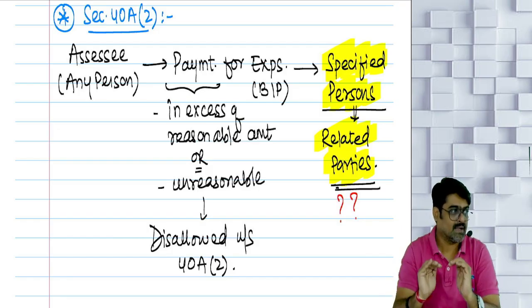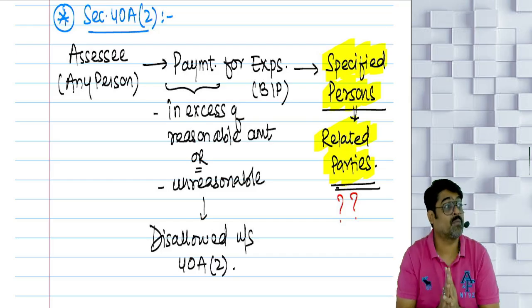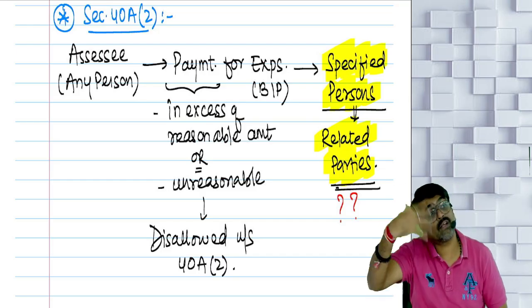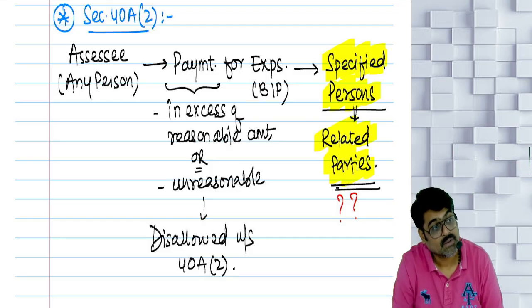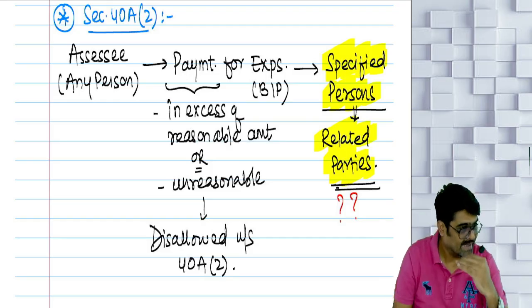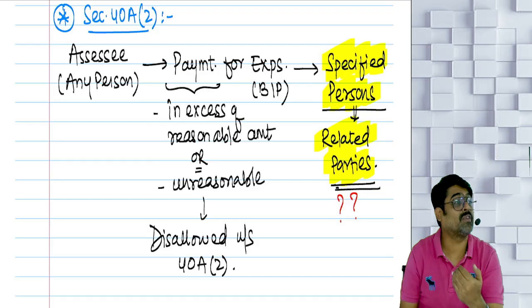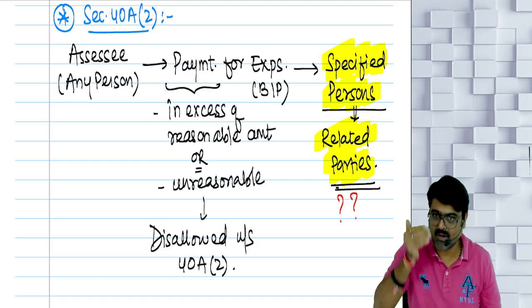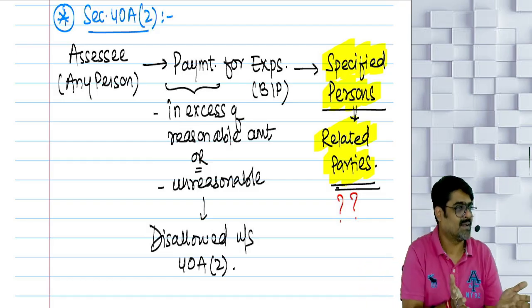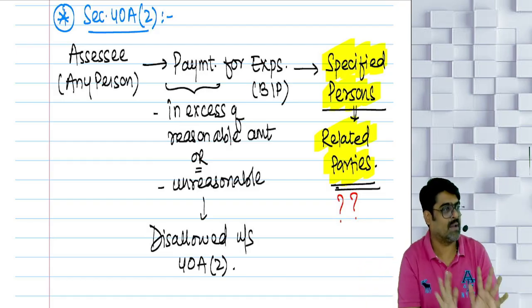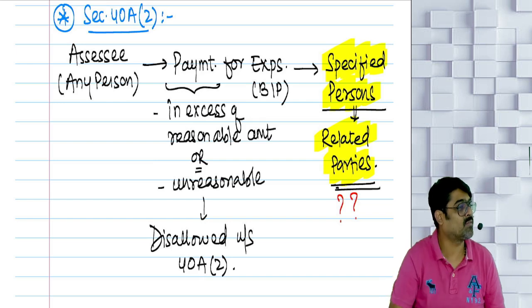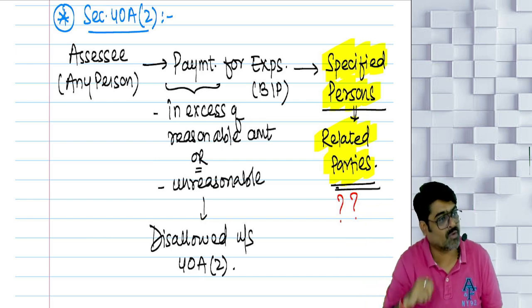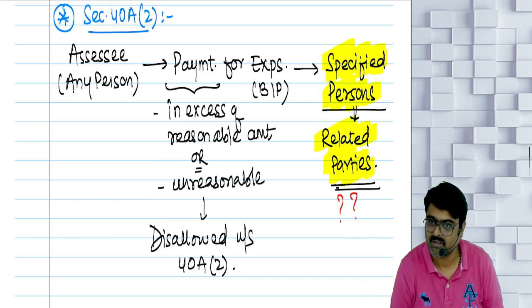If they checked that the rent of this premises should be how much? 30. So the unreasonable payment, excess payment is how much? 50. 80,000 paid, but the reasonable amount is how much? 30. Yes or no? 80,000 I have paid, but they checked that premises like this are available on rent for only 30,000. Why is sir paying 80,000 for this premises?